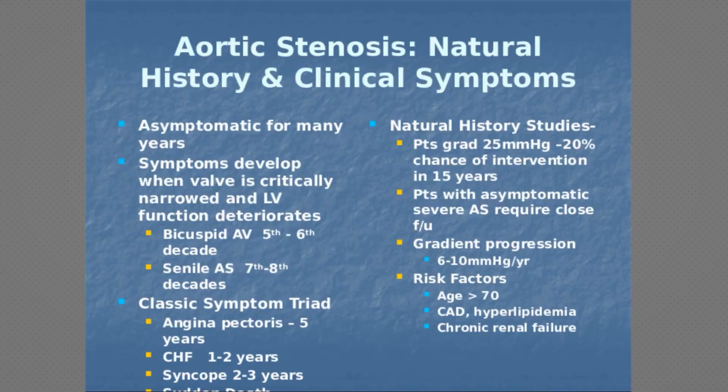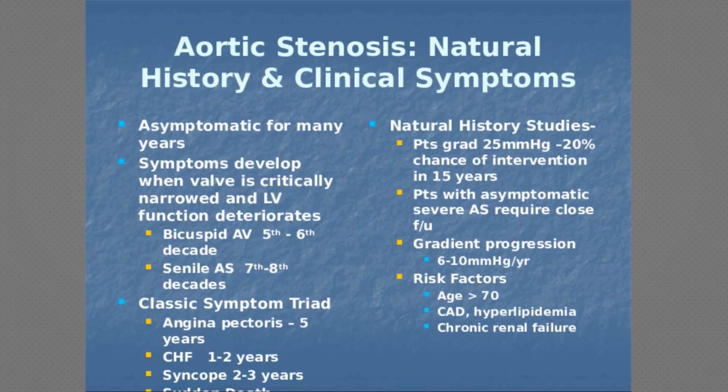These aortic stenosis patients are usually asymptomatic for many years. Symptoms develop when the valve is critically narrowed and LV function deteriorates, usually by the 6th decade with a bicuspid aortic valve, and the 7th to 8th decade with senile aortic stenosis. The classic symptom triad: from the start of angina pectoris, patients usually survive up to 5 years. With heart failure, they survive 1 to 2 years. With syncope, they survive 2 to 3 years.